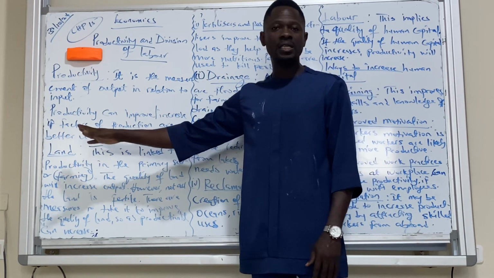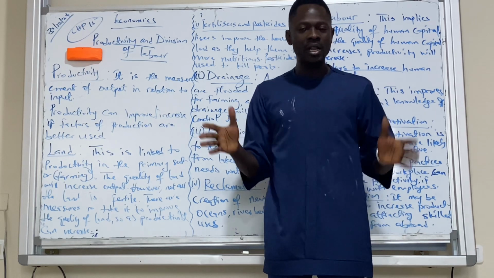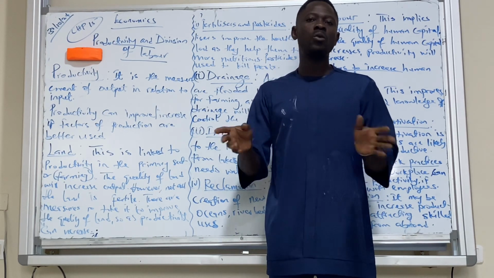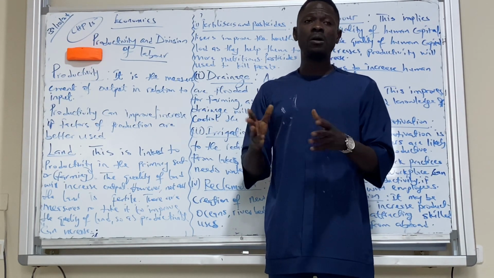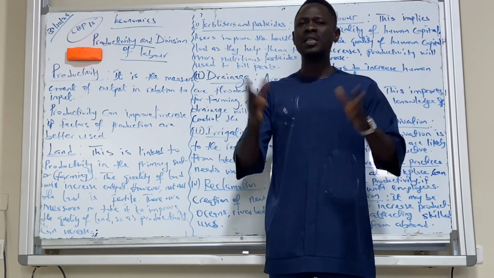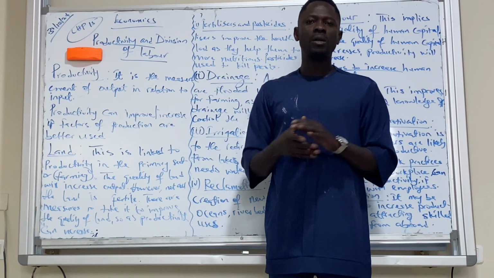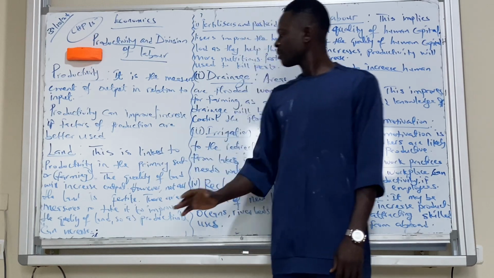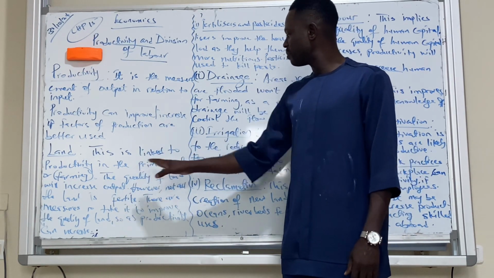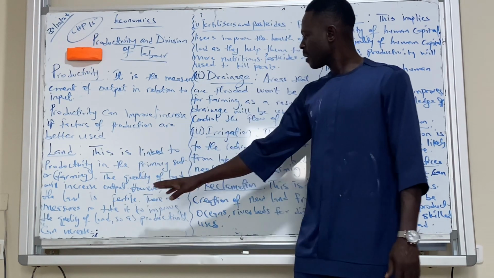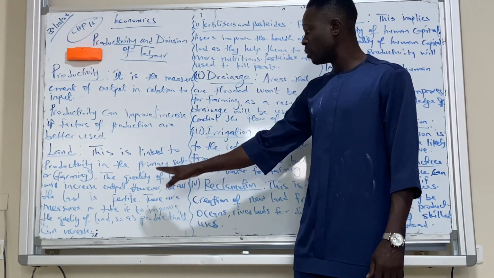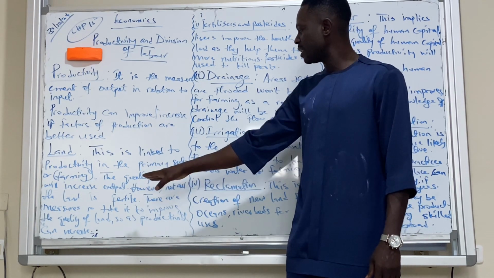When we talk about land, land is fixed in nature. Anything on land is land. We have the mountain, the sea, the water, the lakes, the river, the plantation, the farm. They are all land. Land is linked to productivity in the primary sector. That's farming. The quality of land will increase output. However, not all the land is fertile.